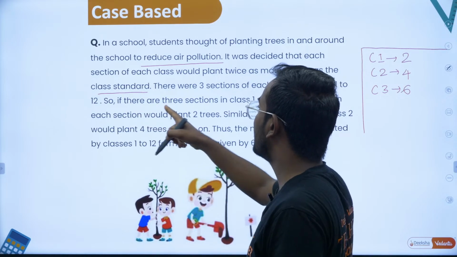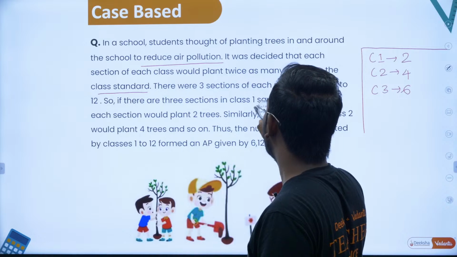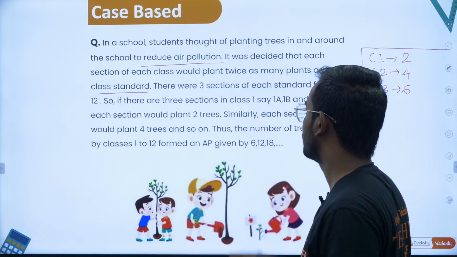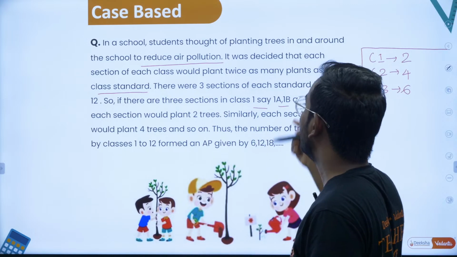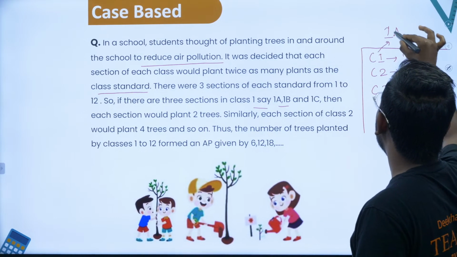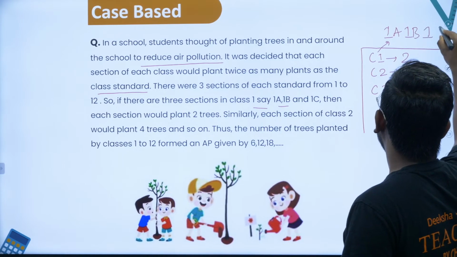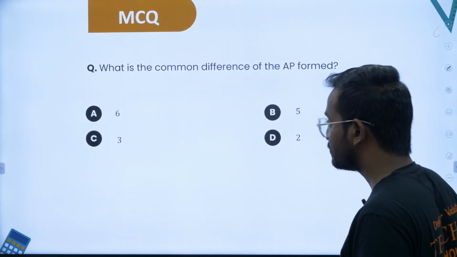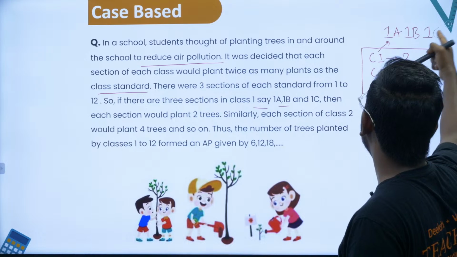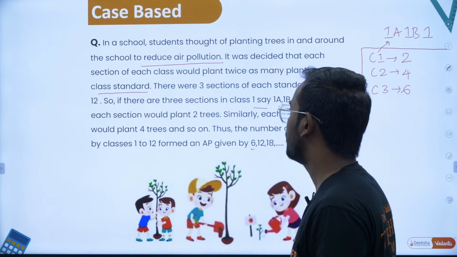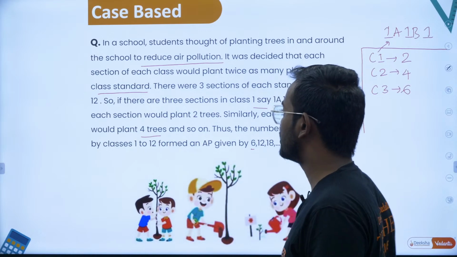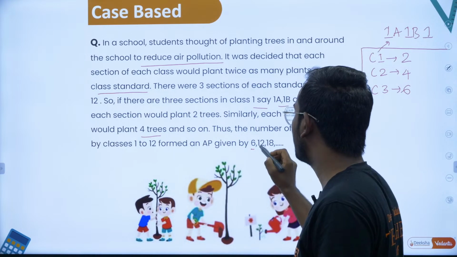If there are 3 sections in class 1, say 1A, 1B and 1C, then each section would plant 2 trees. So for class 1 there are 3 sections, 1A, 1B and 1C, and each of them will plant 2 trees. That becomes 2 plus 2 plus 2, that is 6. Similarly, each section of class 2 would plant 4 trees, that is 4 plus 4 plus 4, that will give you 12.